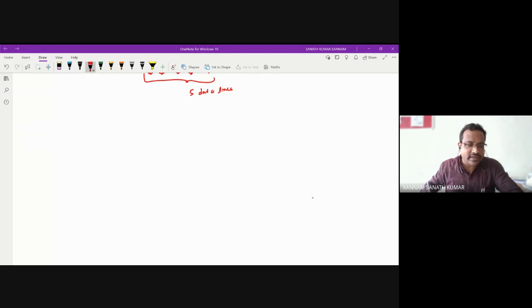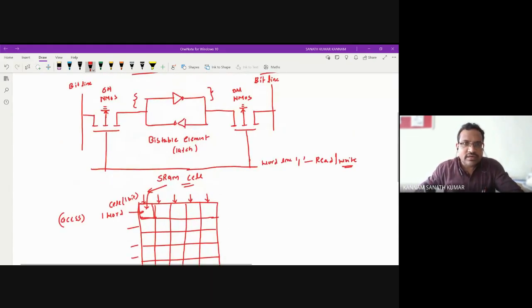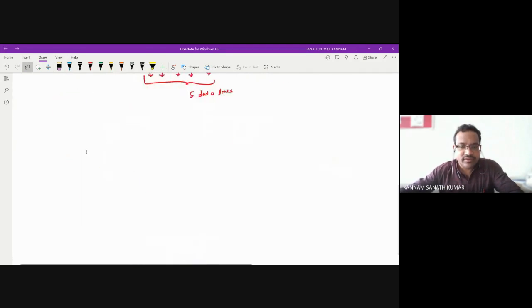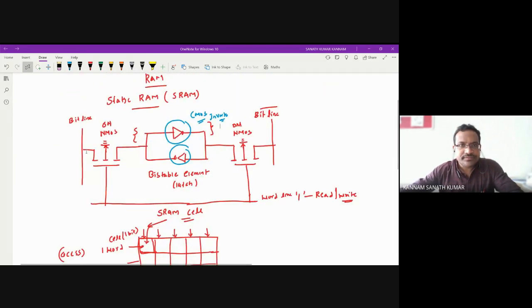So whatever this inverter is there, I can replace with the CMOS inverter, as I explained. So you can replace this above circuit. Here itself I can draw, so here if you see, you can replace.